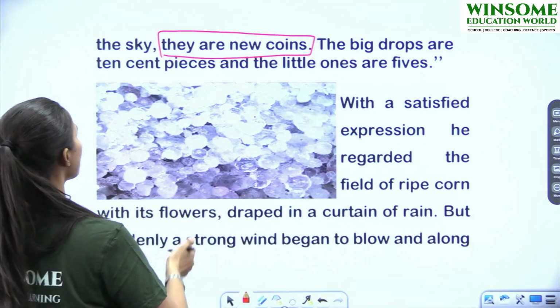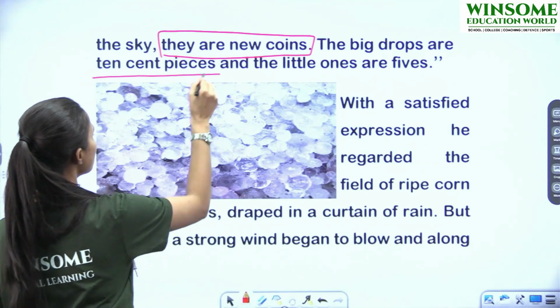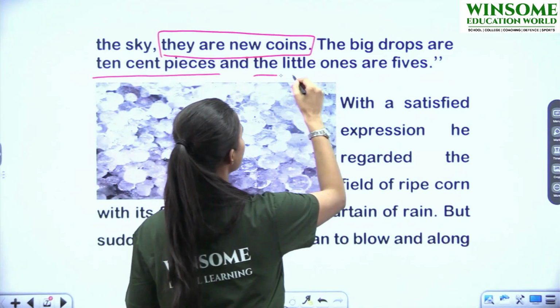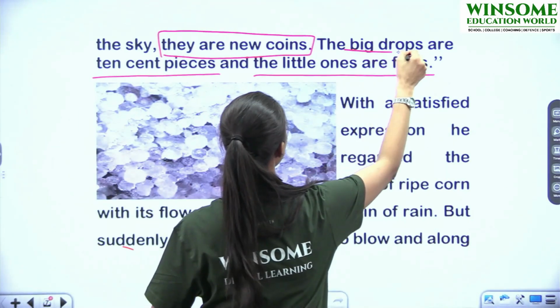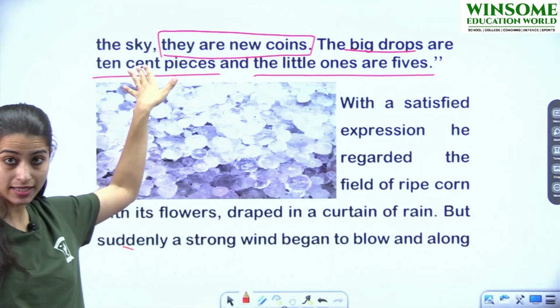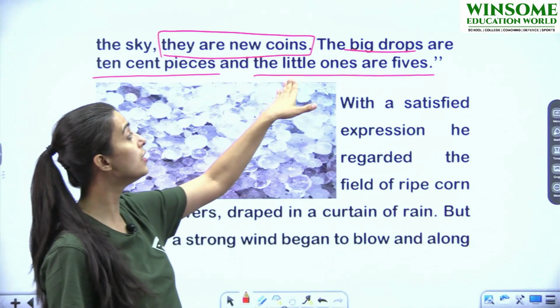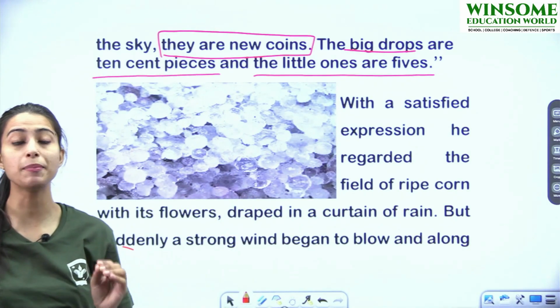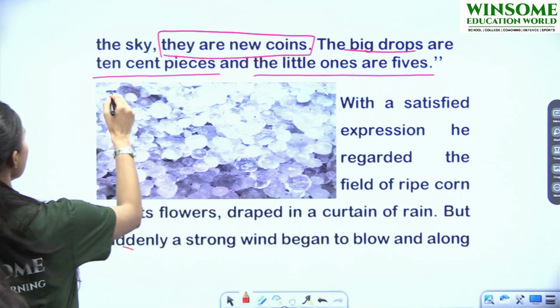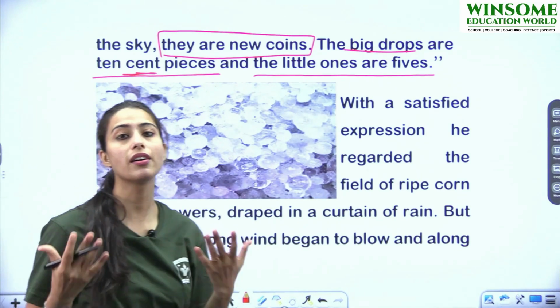The big drops are 10-cent pieces and the little ones are 5s. So he started comparing the big drops. Big drops for him were 10-cent pieces and the little drops, they were 5s. Okay, 5-cent pieces. What is cent? Cent is a currency.